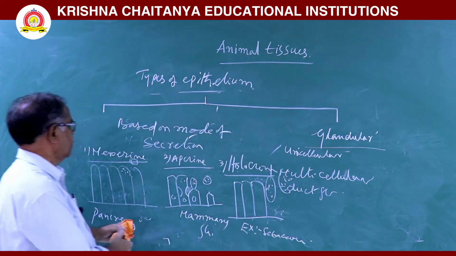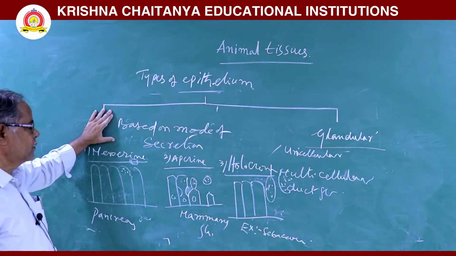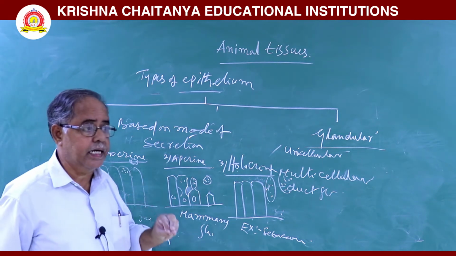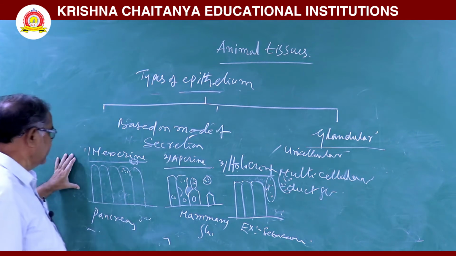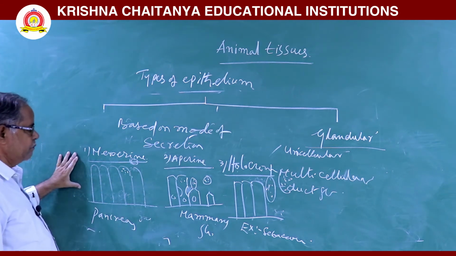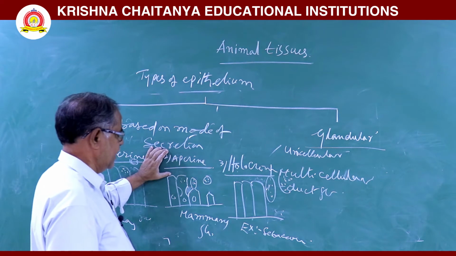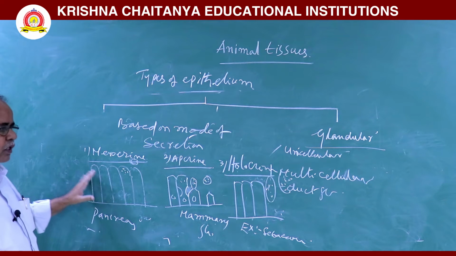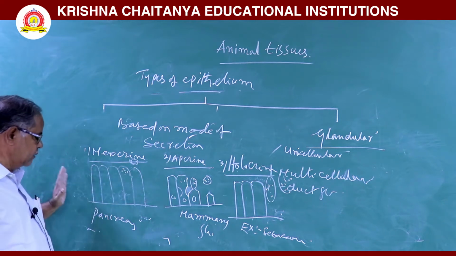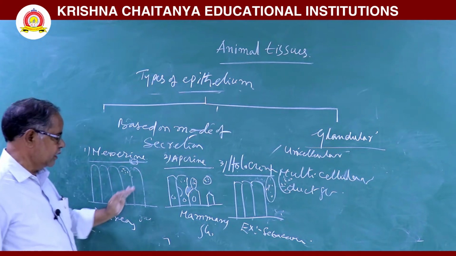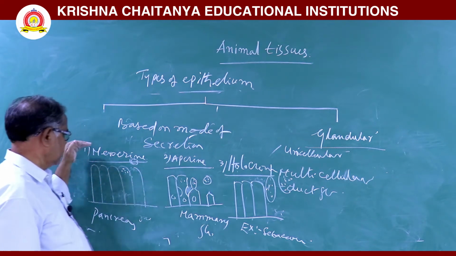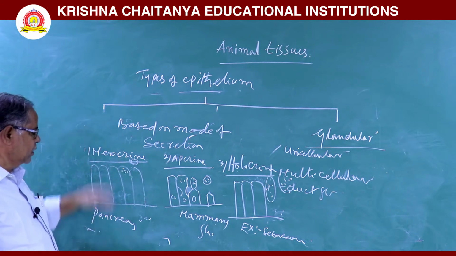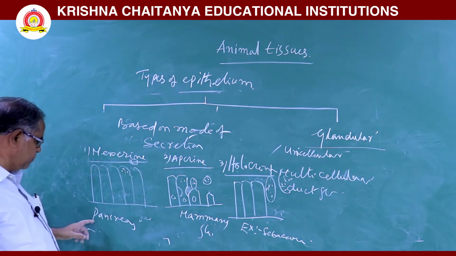So, based on the mode of secretion, the exocrine glands are classified into three types. One is merocrine, second one is apocrine, third one is holocrine. In merocrine, the secretions come out without any loss of the cell, and the example is pancreas.